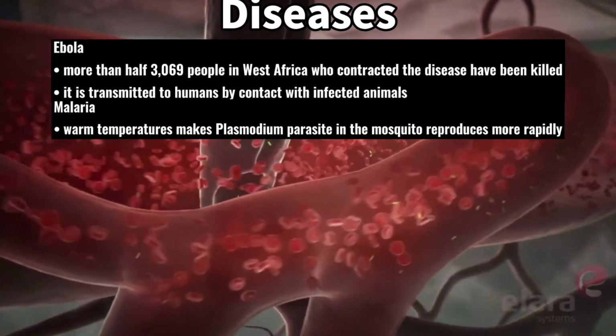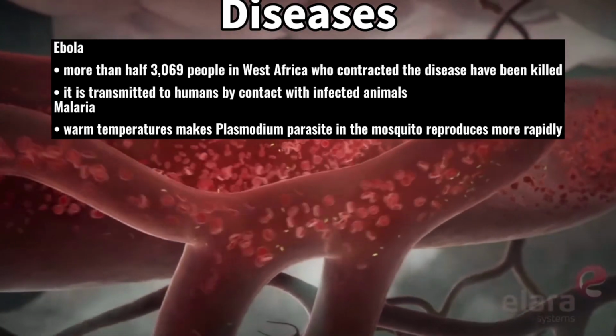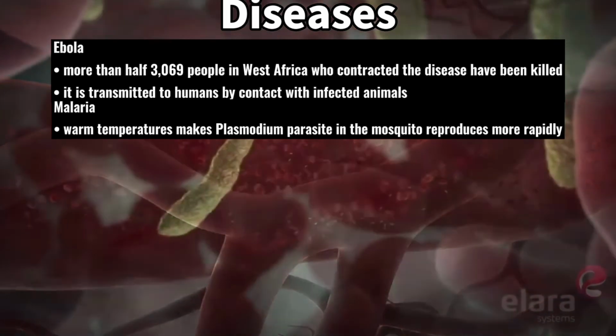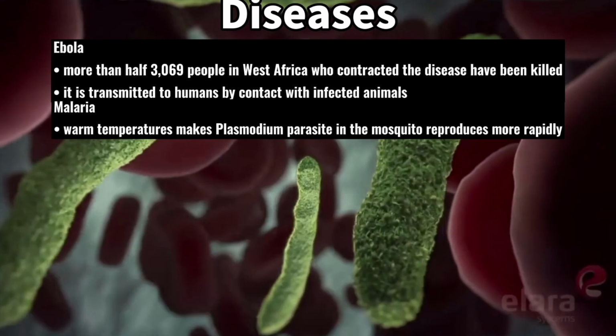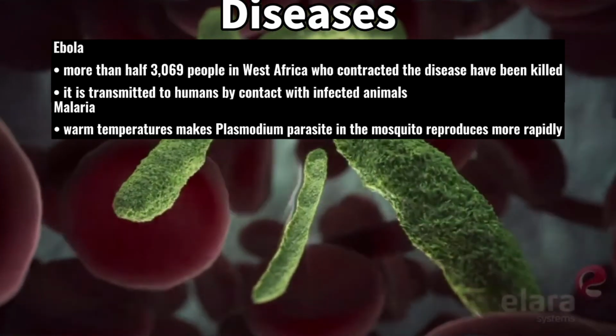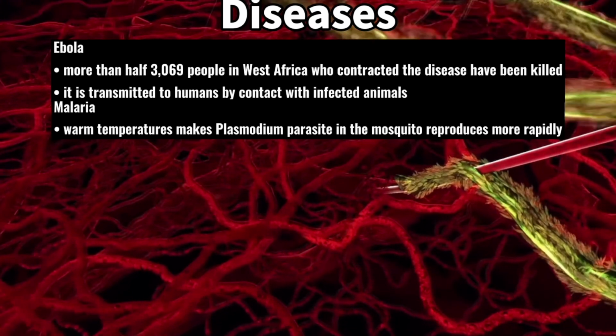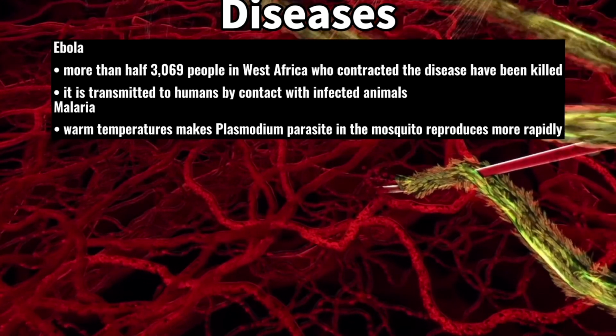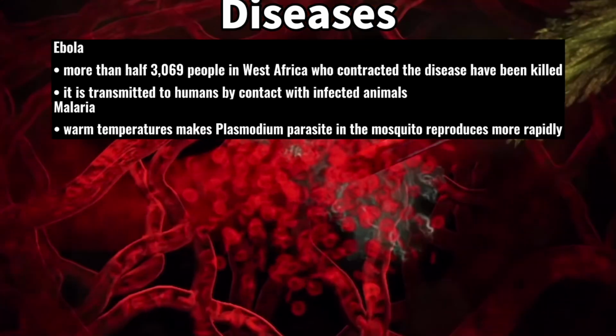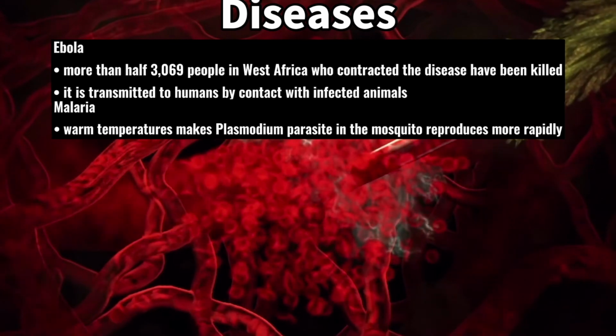Climate change will be associated with longer transmission seasons for malaria in some regions of Africa. As temperatures warm, the Plasmodium parasite in the mosquito, which causes malaria, reproduces more rapidly, and the vector, which is the organism that transmits a disease such as mosquito, consumes blood more frequently.